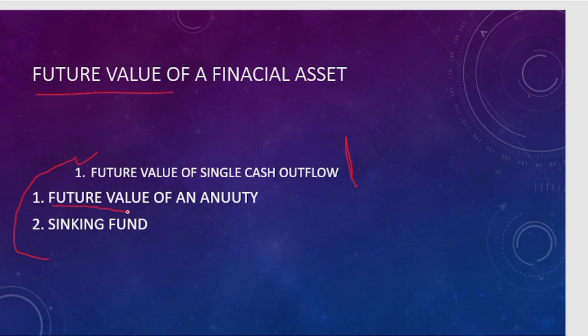And the second one is the future value of an annuity. If you have an investment plan where you pay a fixed amount at the end of every year, and get a lump sum amount at the end of your investment period, you can consider it as your RD, recurring deposit. And the third one is your sinking fund.